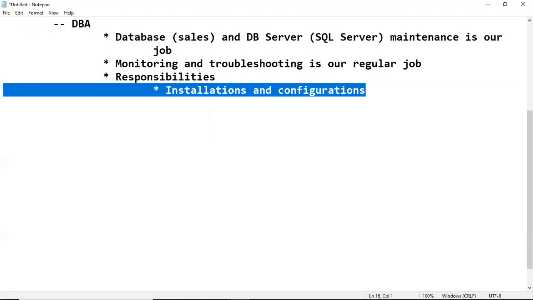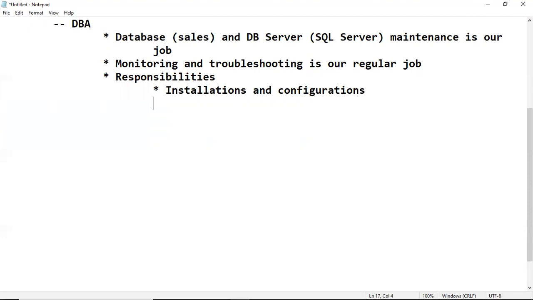Why? Because once you enter an organization, the complete setup is already there. We just have to start working with the existing setup. But whenever there is a new client, in that scenario we have to install SQL Server and configure it. After that, we can start working with that server. Check your installations and configurations.